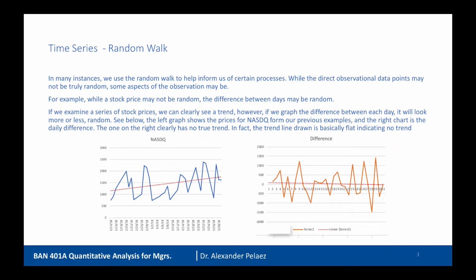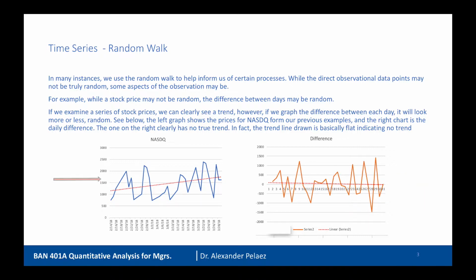Now, in the random walk piece, in many instances, we use this random walk to help inform us of certain processes. So while the direct observational data points may not be truly random, some aspects of the observation may be. For example, while the stock price may not be random, the difference between the days may be random. So you can see here by these two charts.